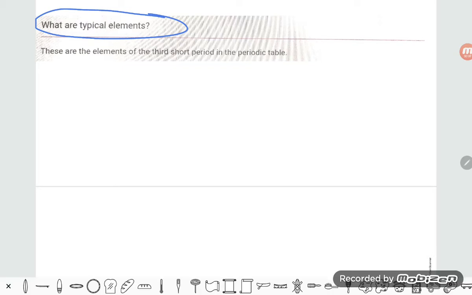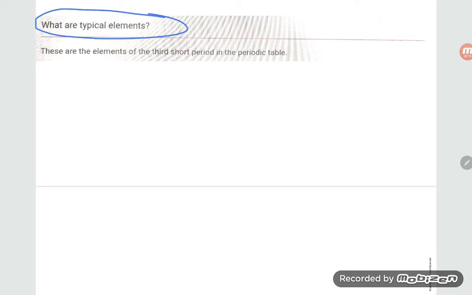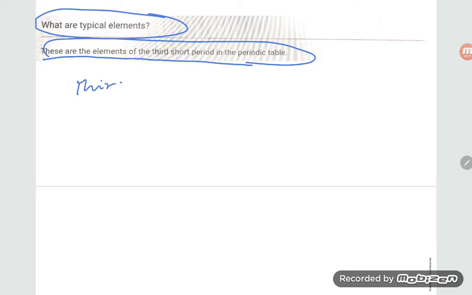Students, when you are going to understand the typical elements, the elements of the third period are known as typical elements.